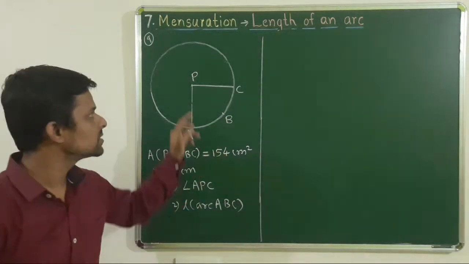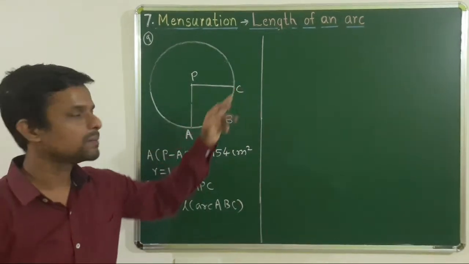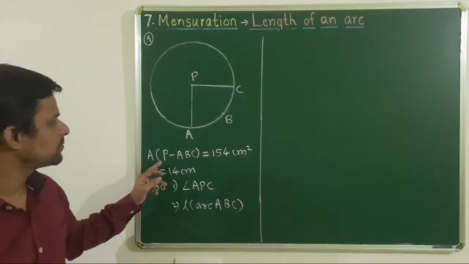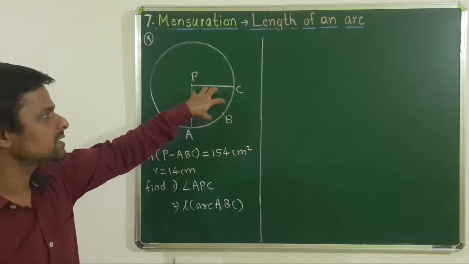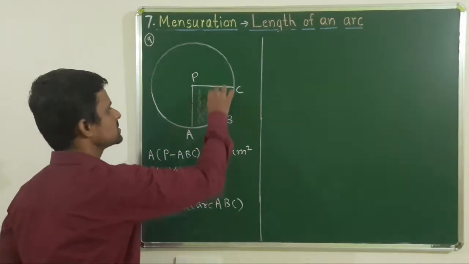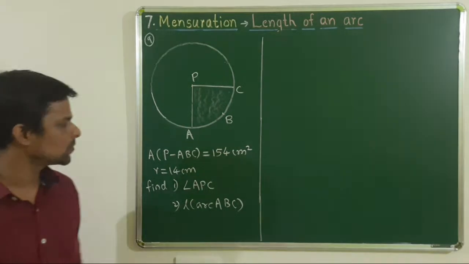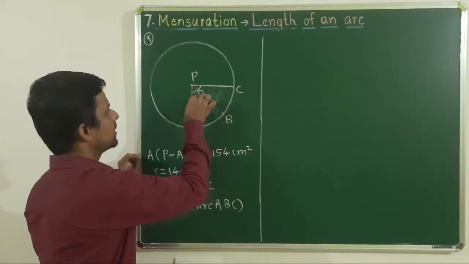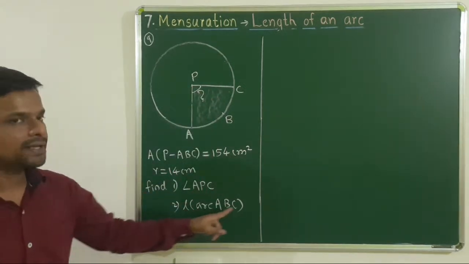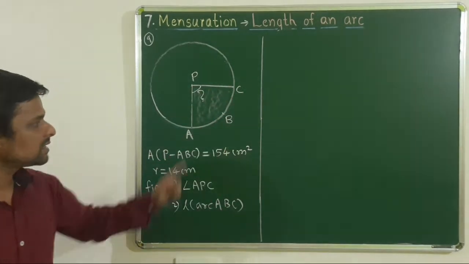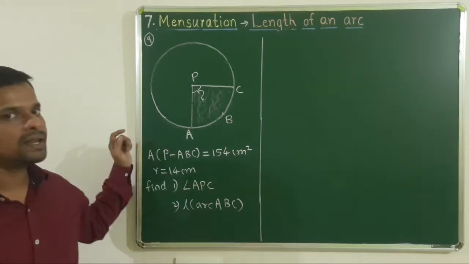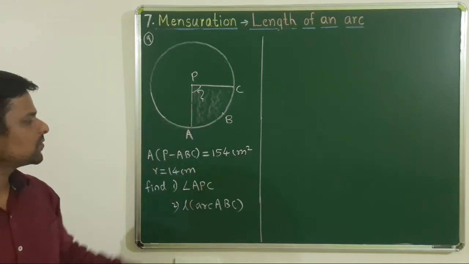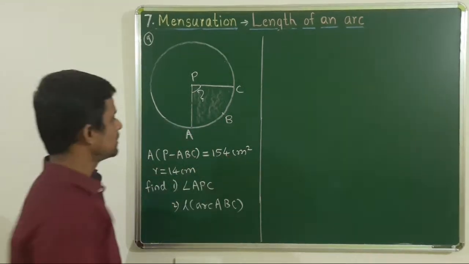See, there is one circle with center P and arc ABC is given, the radius of that circle is given as 14, and the area of this sector is given as 154 centimeters square. We want angle APC, the central angle, and we want the length of arc ABC. We'll find the angle first, that is theta first, by using the area of sector.